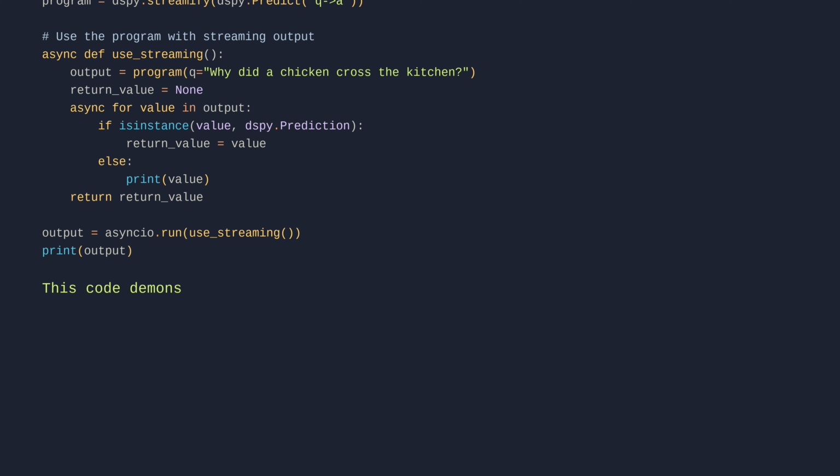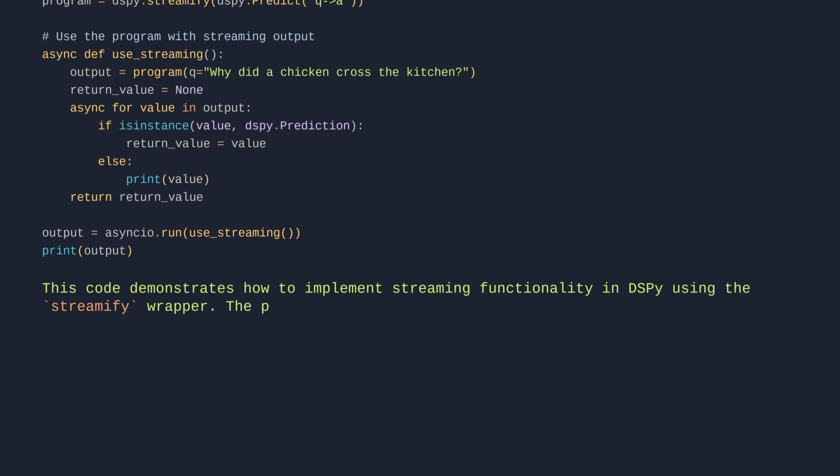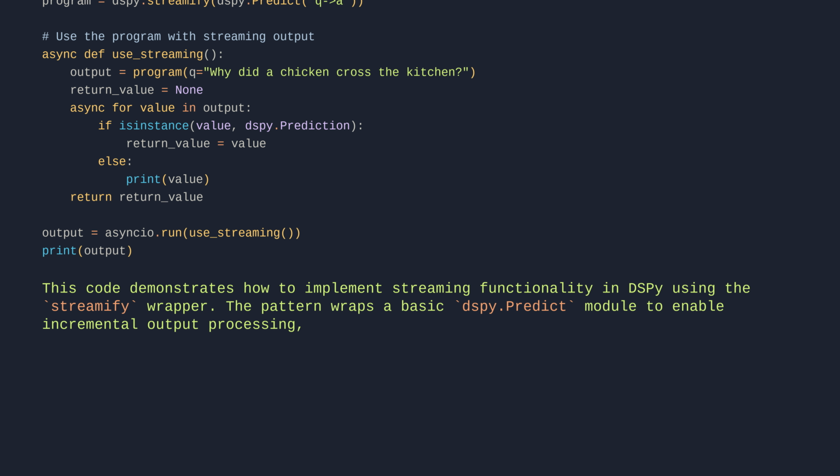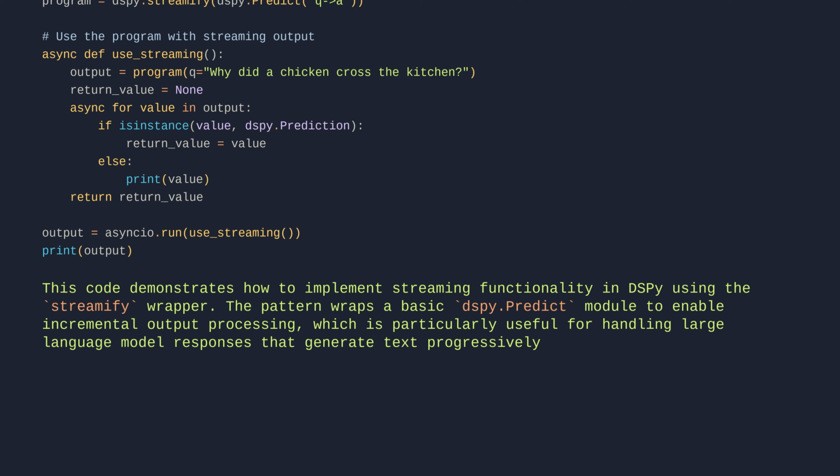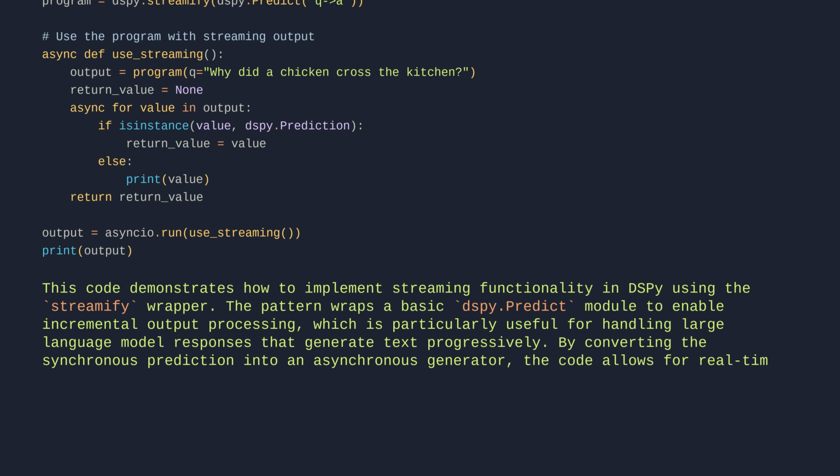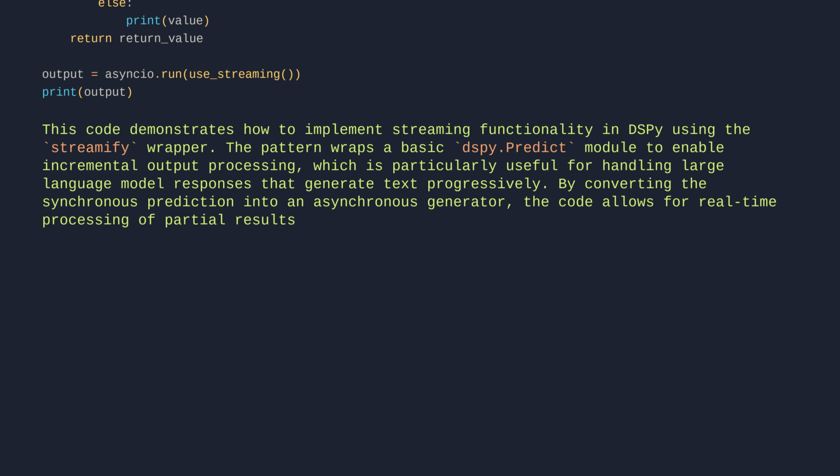This code demonstrates how to implement streaming functionality in dspy using the streamify wrapper. The pattern wraps a basic dspy.Predict module to enable incremental output processing, which is particularly useful for handling large language model responses that generate text progressively. By converting the synchronous prediction into an asynchronous generator, the code allows for real-time processing of partial results as they become available from the language model.